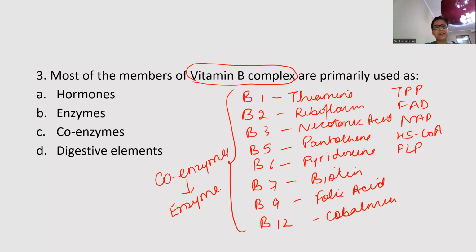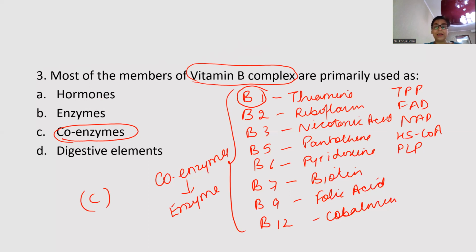Vitamin D is used as a hormone, but it's a fat-soluble vitamin, so it won't come in this category. Enzymes are proteins, so it will be coenzyme. Like B1 is a very, very important coenzyme for so many important reactions. Like it is a component of pyruvate dehydrogenase complex.